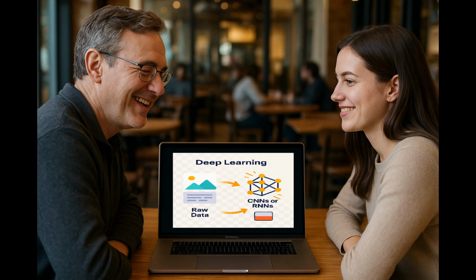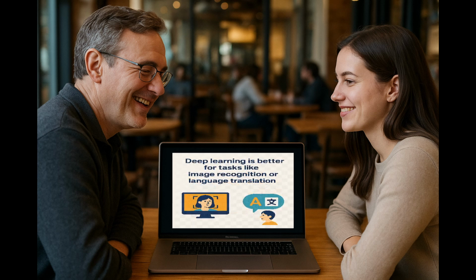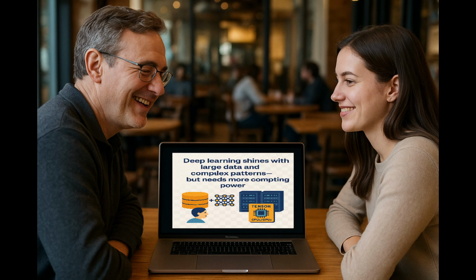So it's better for tasks like image recognition or language translation. Exactly. Deep learning shines with large data and complex patterns, but needs more computing power. Wow, I'm starting to see the layers now.